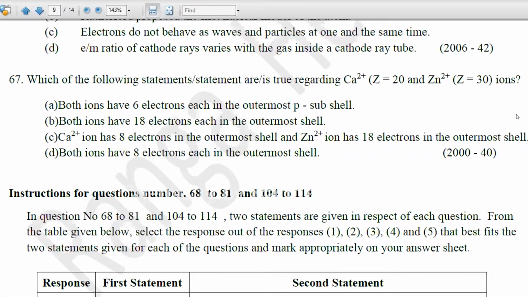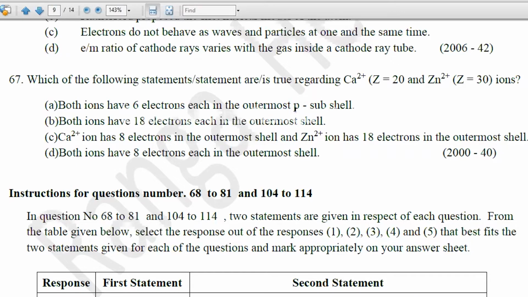Right. Simple A, both ions have 6 electrons each in the outermost p subshell. Calcium electron configuration 1s2, 2s2, 2p6, 3s2, 3p6, 4s2. Calcium 2 plus, 1s2, 2s2, 2p6, 3s2, 3p6.